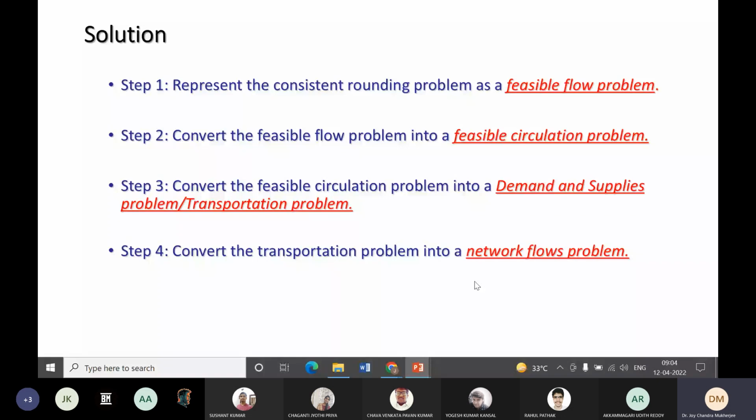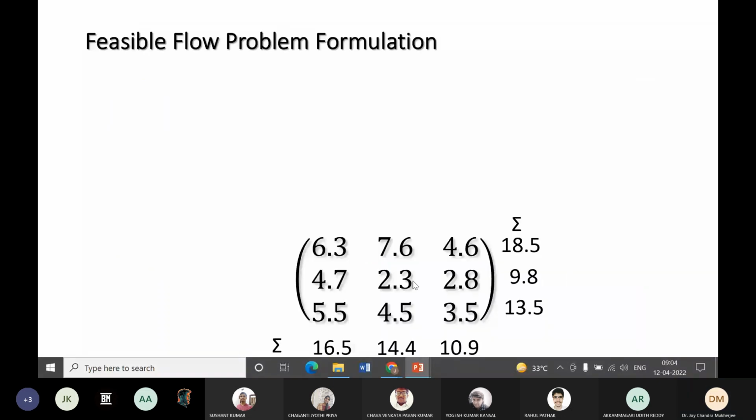So this was the matrix, and for all the rows I create vertices, so there are 3 rows, so I create 3 different vertices. For 3 columns I create 3 different vertices, y1 through y3, and S is the source, T is the sink.